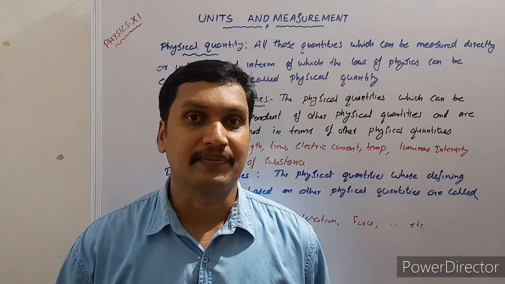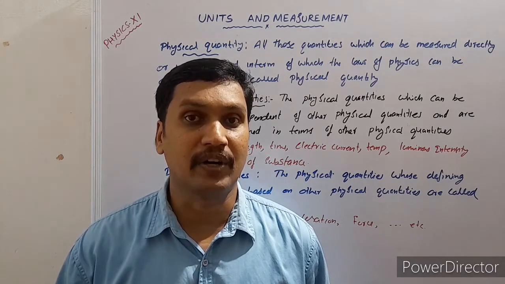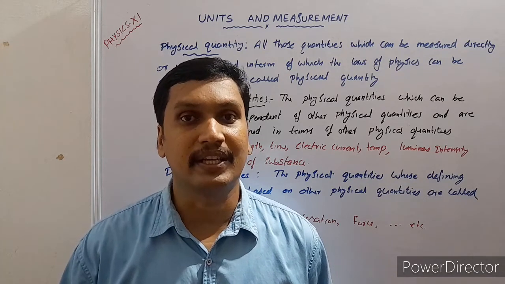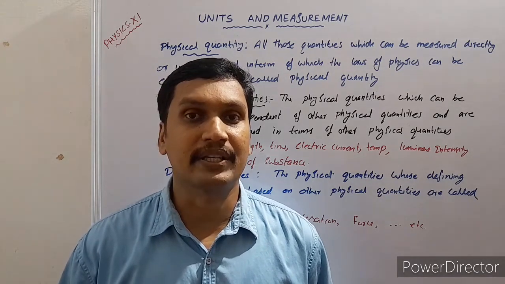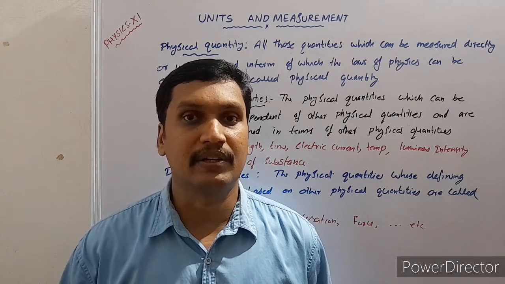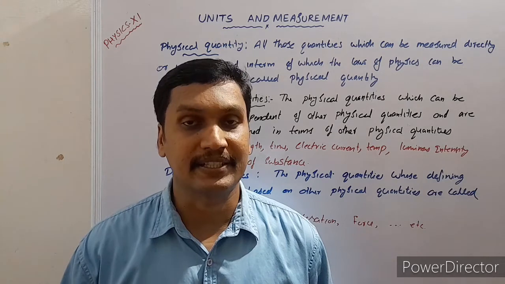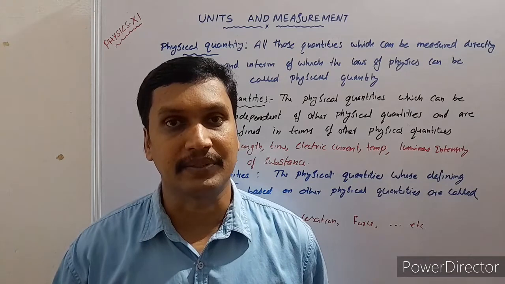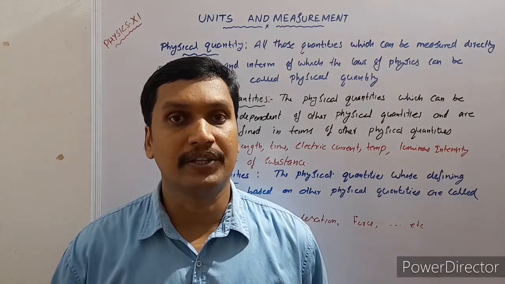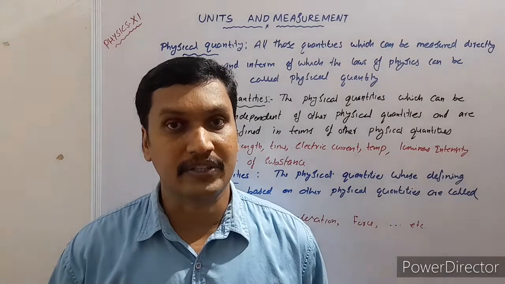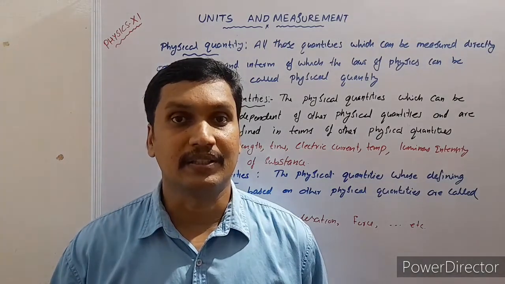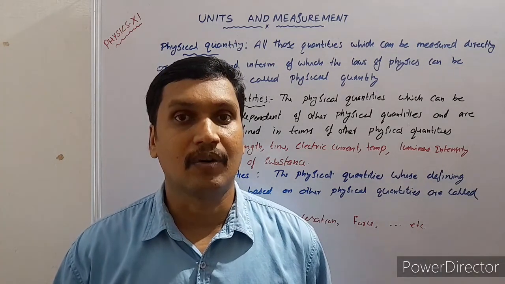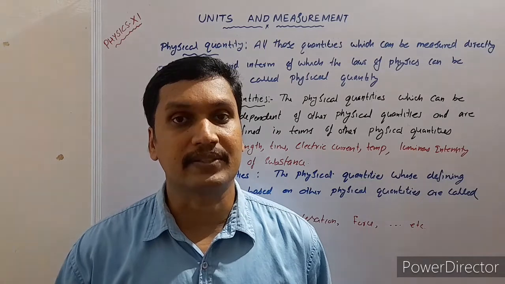After experimentation, scientists try to find out the relation between the physical quantities involved in that phenomena. The accuracy of that relation actually depends on the exactness of our measurement and the technology involved in that measurement. So in this chapter, we are going to discuss the process of measurement and the units of measurement, and in a later session we will discuss the dimensions of various physical quantities.